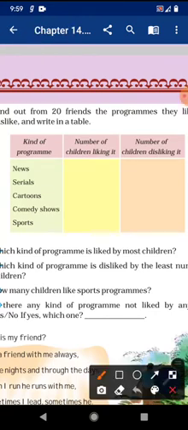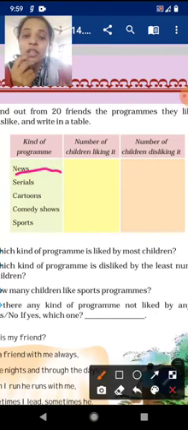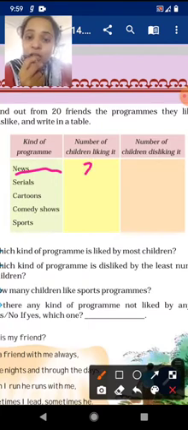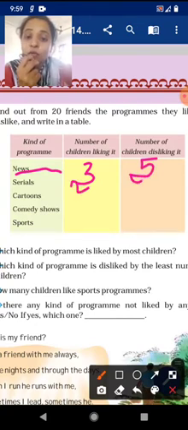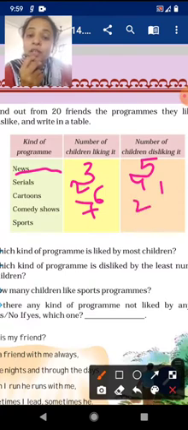First one is news. If 3 of your friends like the news, write 3, and if 5 friends dislike the news, write 5. Serials 2, or here you can give 4. Cartoons 6, here you can give 1. Comedy shows 7, here you can give 2. And sports 8, here you can give 3. Just ask and then fill the table.